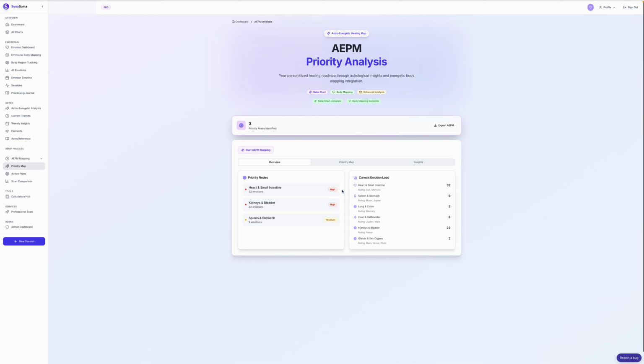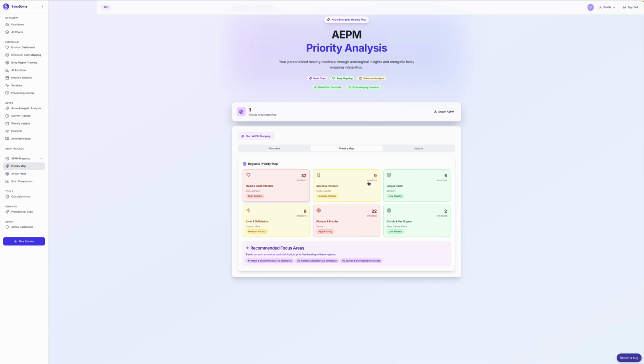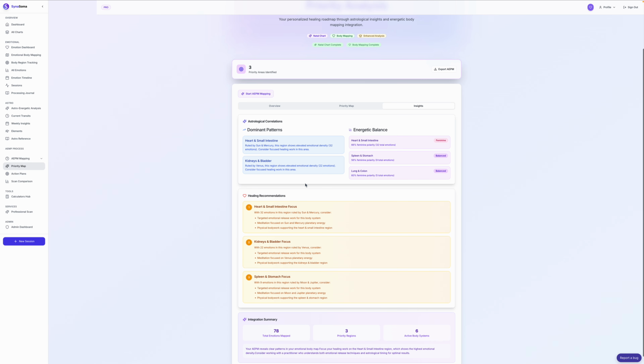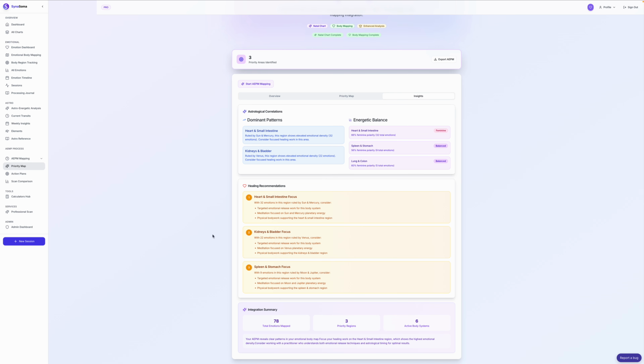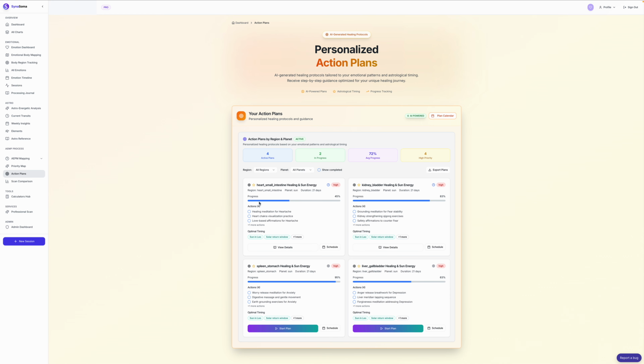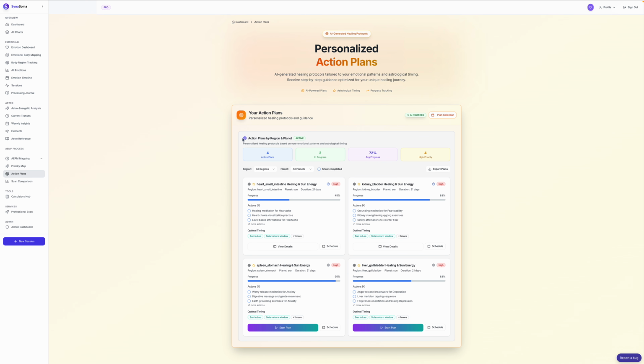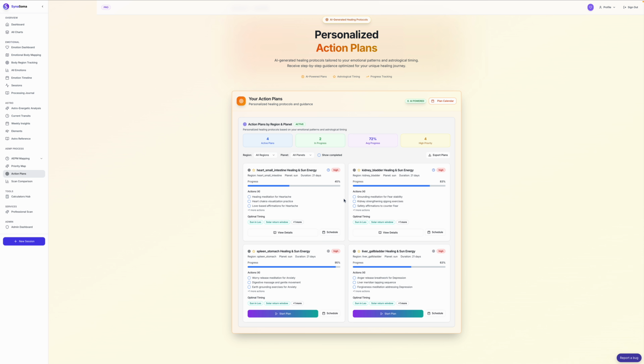Your priority map, again, simplified. This is just helping you look at where to focus and then what you can do for each of those regions. Some of those recommendations will show up here. Action plans become customized more and more as you go through. Again, this is based off of all of this information back here, developed to make it a simple action plan for you, also based on the current timing of what's going on and when to do some of these practices as well.